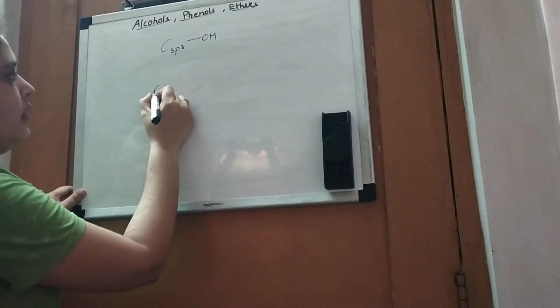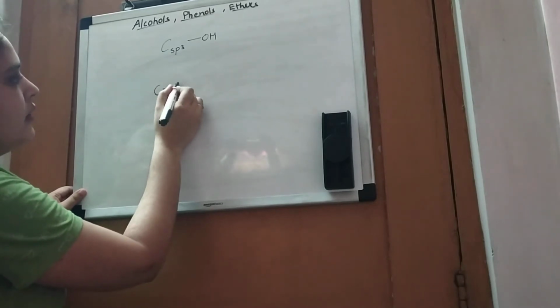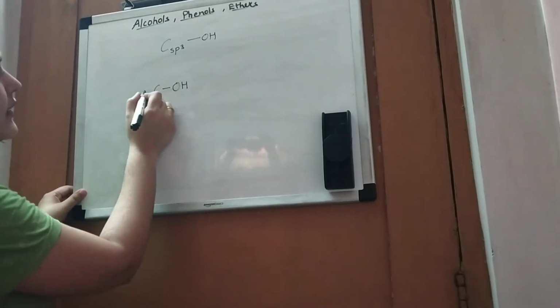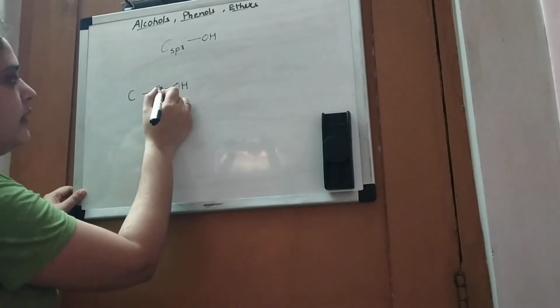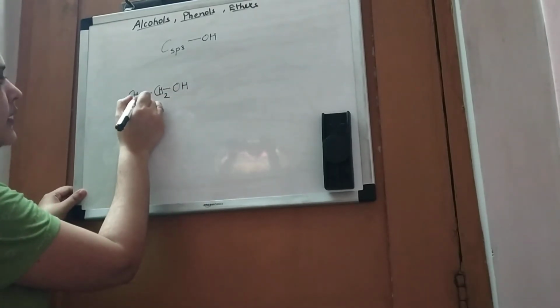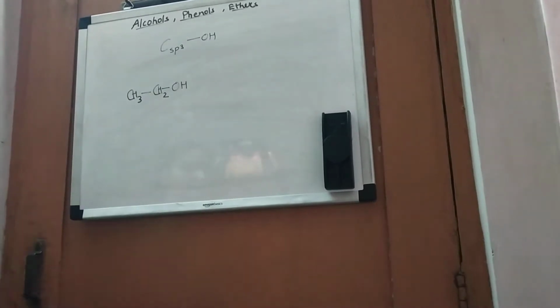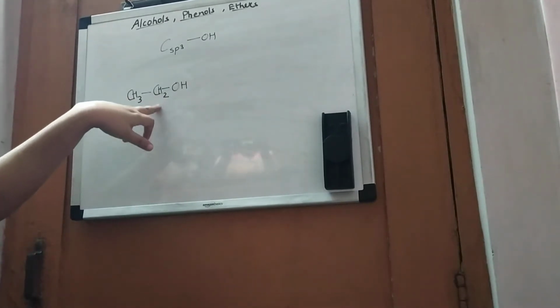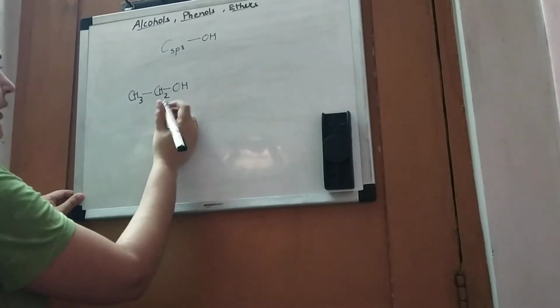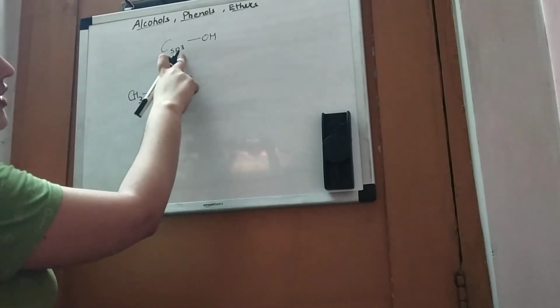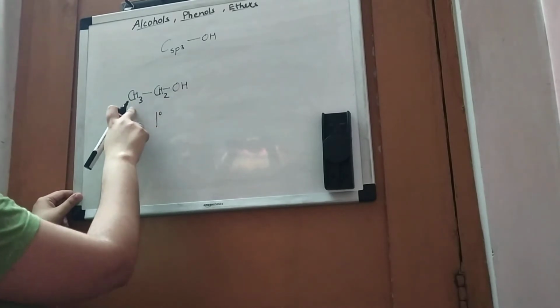Primary is when this carbon is attached to only one carbon atom, like this. This is ethanol and this is known as primary alcohol. Here the carbon atom is sp3 hybridized and it is attached to only one carbon atom.